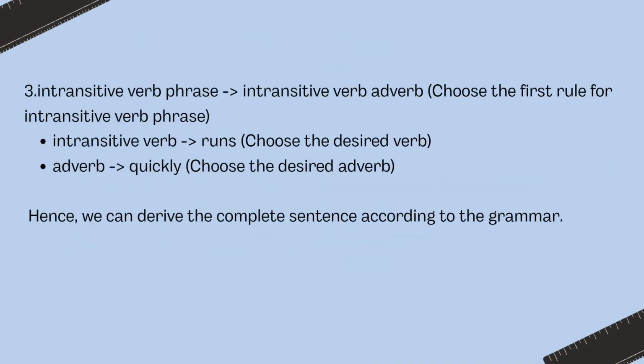Then we have intransitive verb phrase given as intransitive verb, adverb. We are choosing the first rule for the intransitive verb phrase, in which we have intransitive verb given as "runs" and adverb given as "quickly". So we can derive the complete sentence according to the grammar.